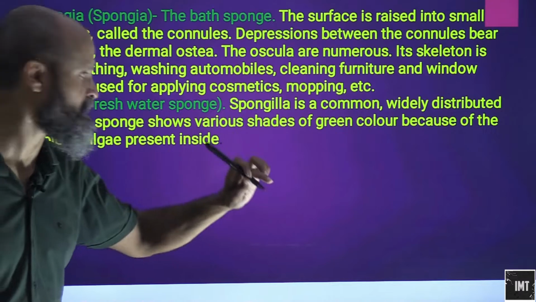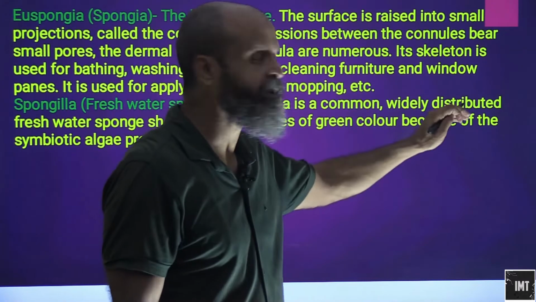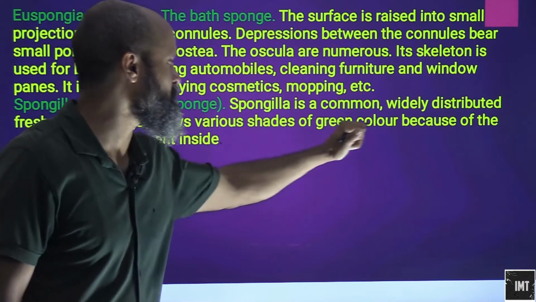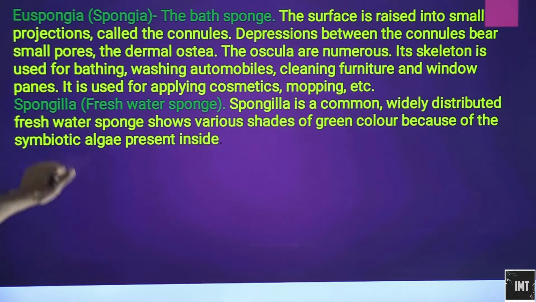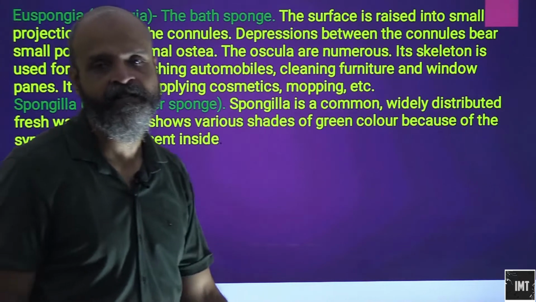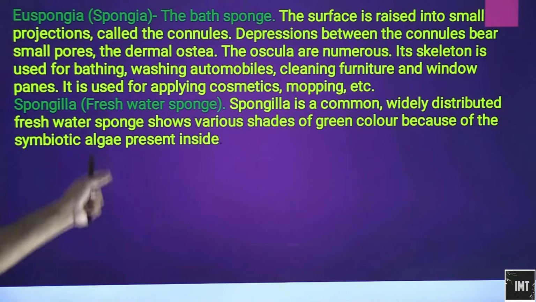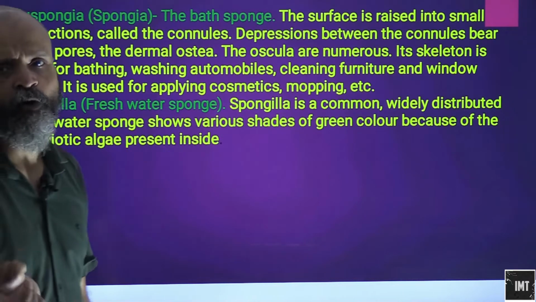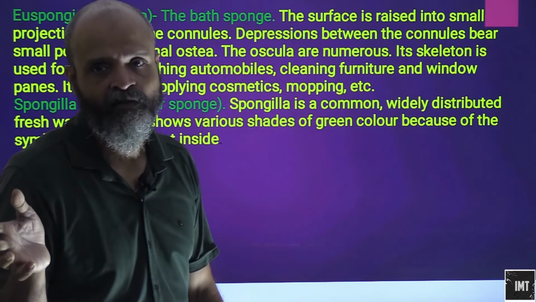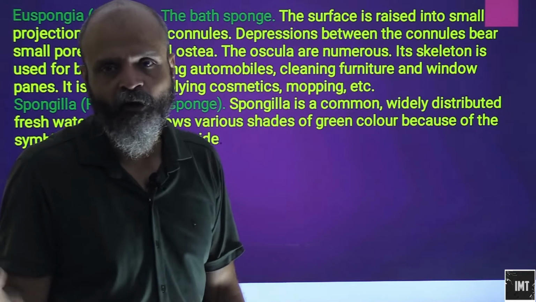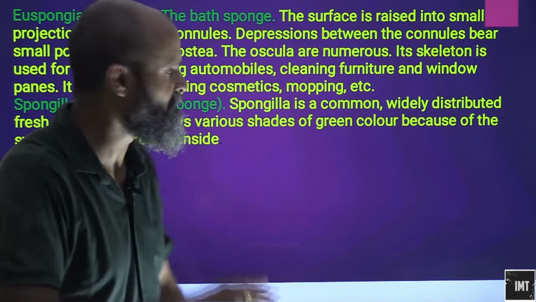Spongilla, which is a freshwater sponge. Spongilla is a common, widely distributed freshwater sponge. It shows various shades of green color because of the symbiotic algae present inside. As I said, freshwater species of sponges are very few as compared to the abundance available in marine water. The freshwater sponges are relatively less.